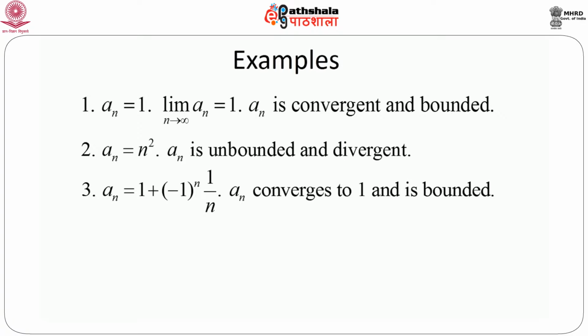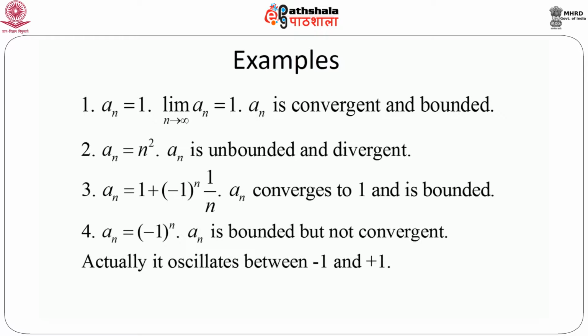And it is also clear that if we put n equals 1, this value will be 0. If we put n equals 2, this value will be 1 plus 1 by 2. If we again put n equals 4, this will be 1 plus 1 by 4, and so on. Whatever be the value of n, the maximum value of a_n is always less than 2. It is immediately observed. We can make this bound sharper, but for the moment we can assume that this is always less than 2. So we can say that a_n is also bounded like example 1, and it is also converging to 1.